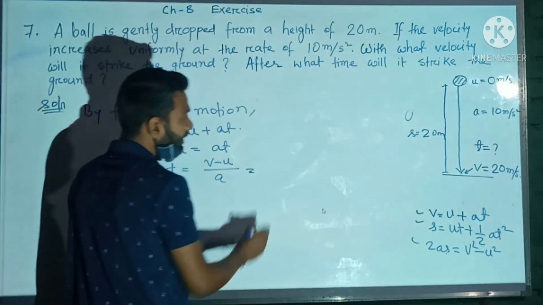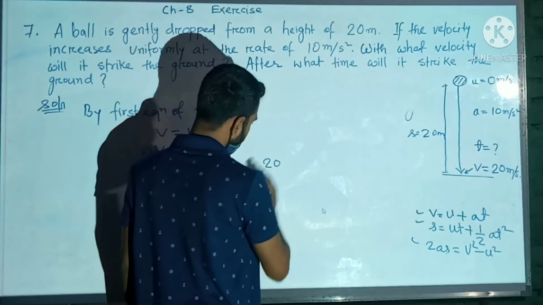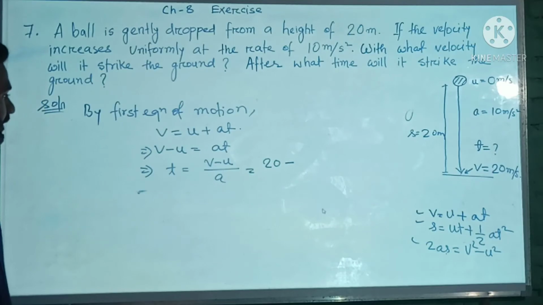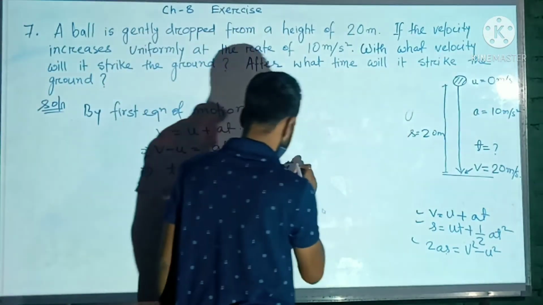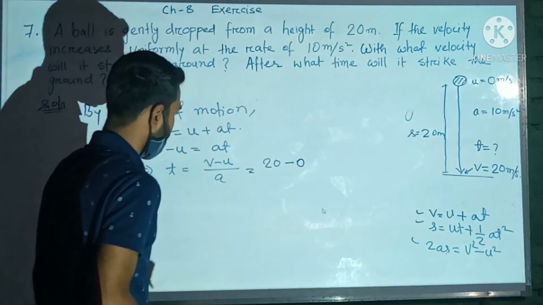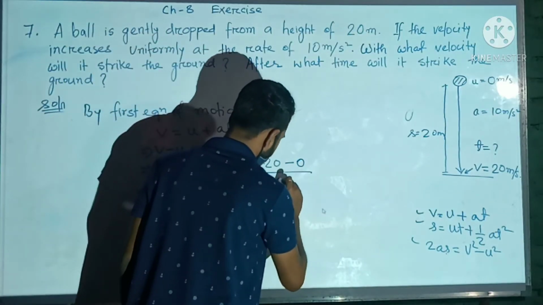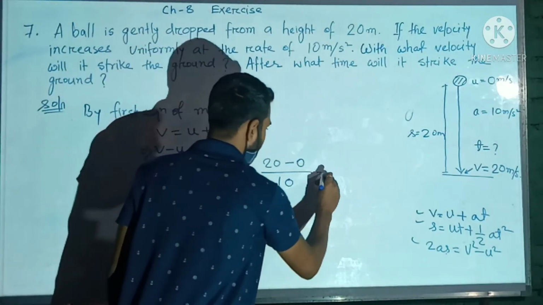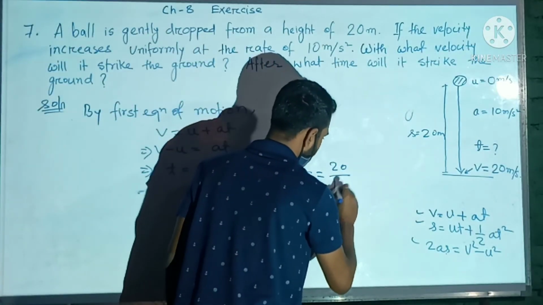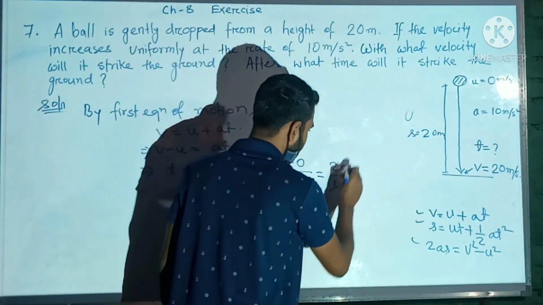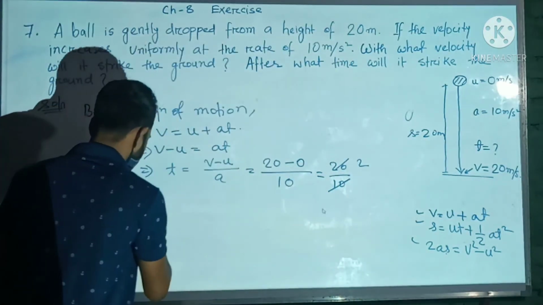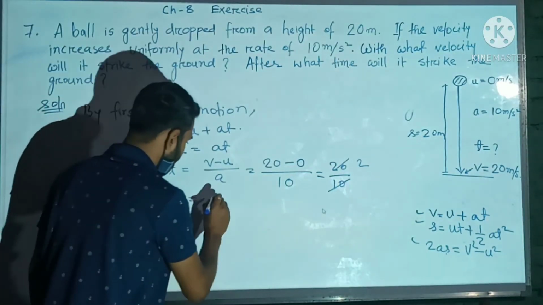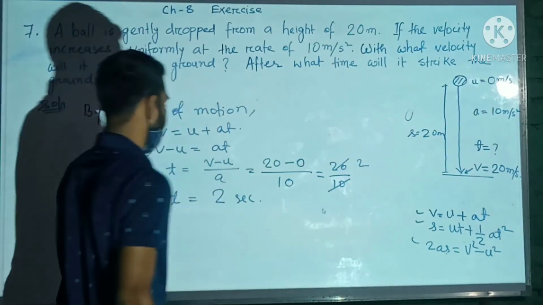The value of v is 20, and the value of u is 0, divided by a, and the value of a is 10. So we will have 20 by 10, that is if we divide these two we will get 2. Therefore we can write t, time taken by the ball, is 2 seconds.